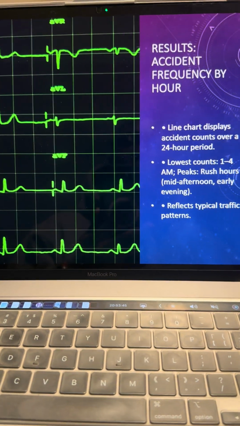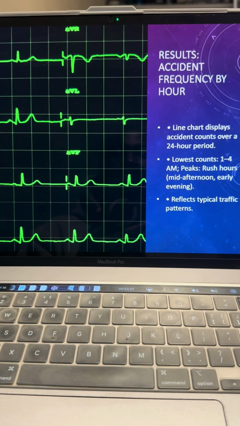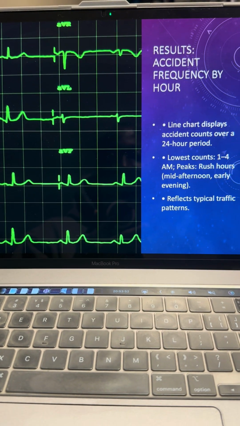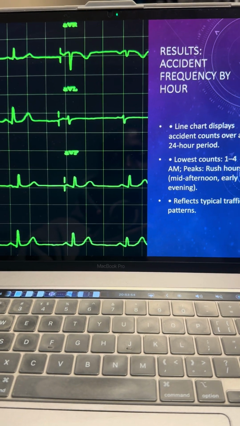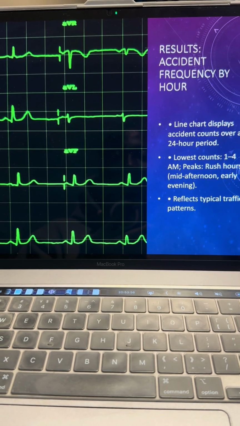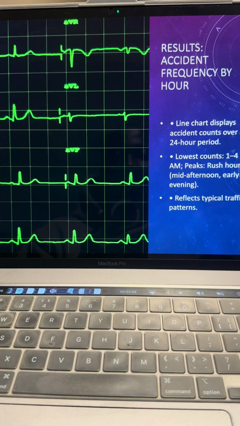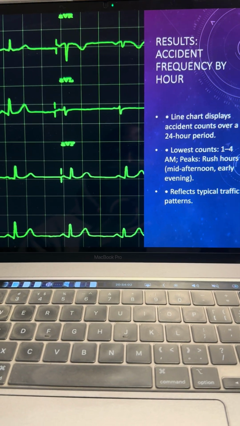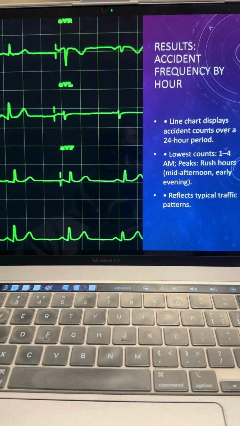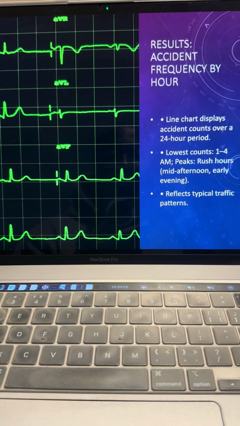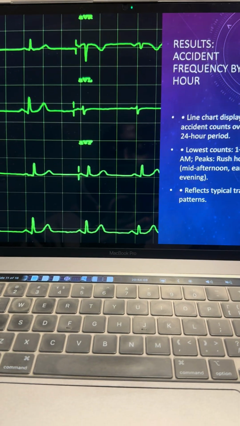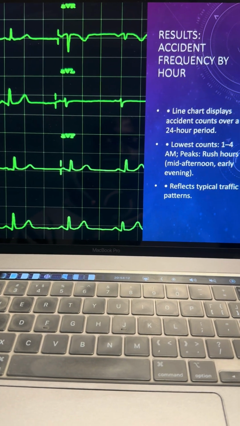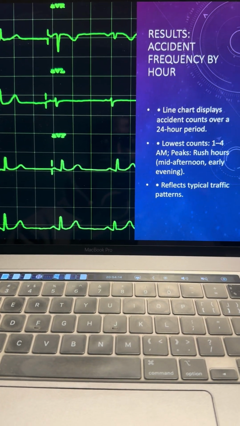Now, here we're looking at the results of accident frequency by hour. Per the line chart displayed in my work, you could see the accident count over a 24-hour period. We have the lowest count between 1 and 4 a.m. in the morning, and then it peaks at the rush hours, that is, mid-afternoon and early evening, because rush hours are the period when people are returning from work. There is a high tendency of accidents happening during these hours.